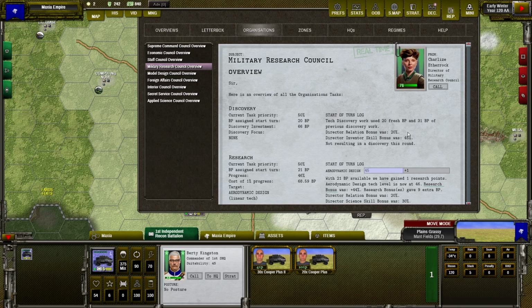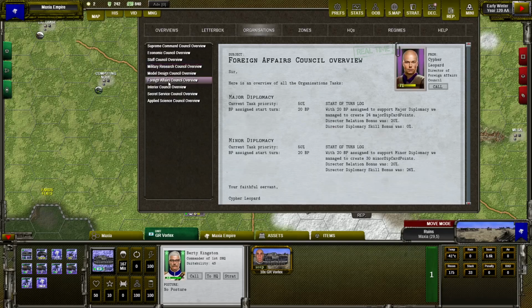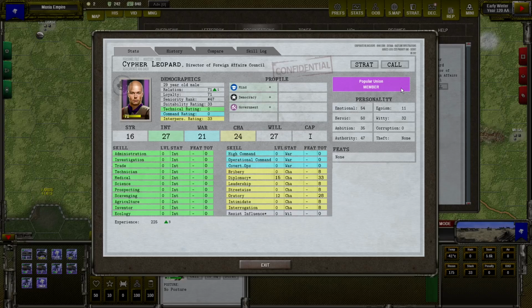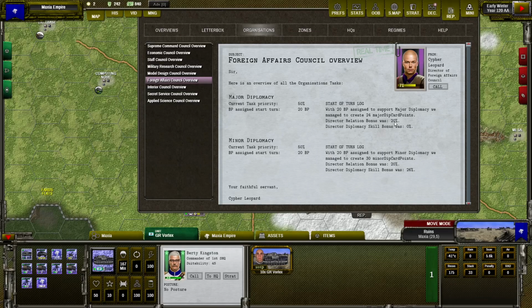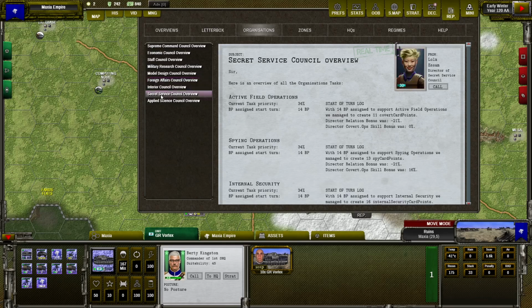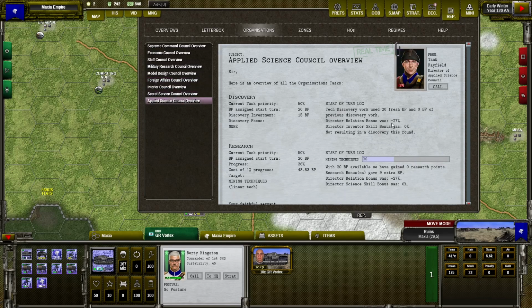Usually any leader has relation higher than 0, so it's better to have even an unhappy leader than no leader at all. Sometimes it's even better to have a young and incapable leader who is happy and providing us a 20% or even 50% bonus than a more experienced but unhappy leader who is decreasing the efficiency of the task.